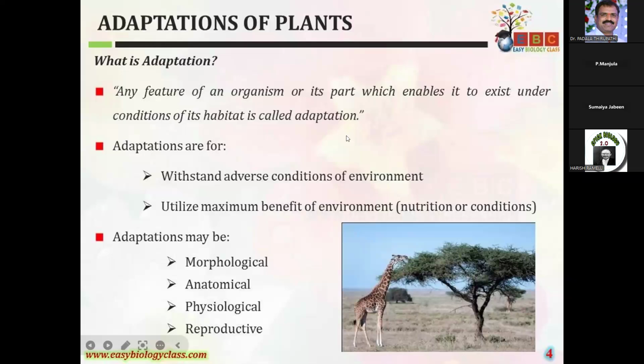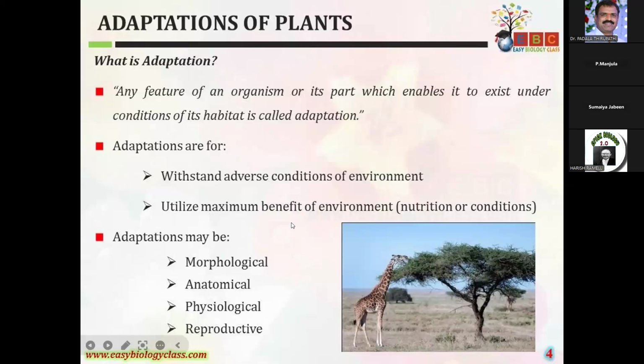These adaptations are mainly to withstand the adverse conditions of the environment, that is, unfavourable conditions, or to utilize the maximum benefits of the environment.